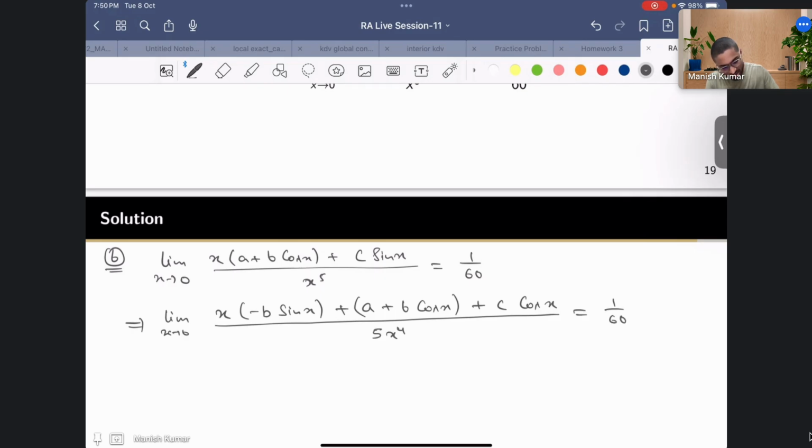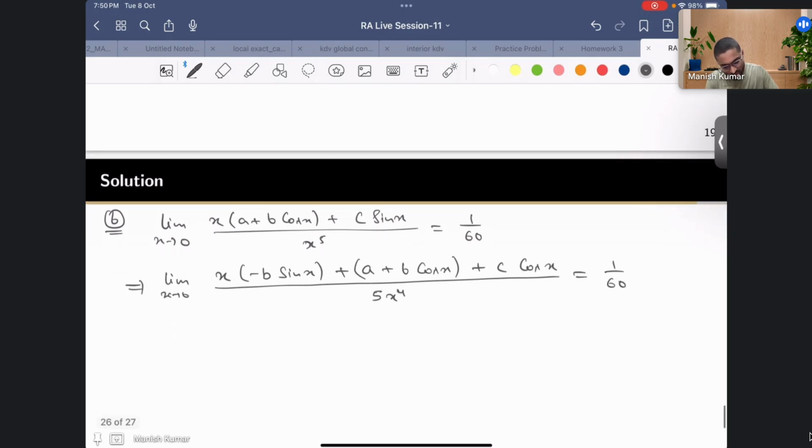Now you see, as x goes to 0, this term is 0. Let me first write it in a simpler way.